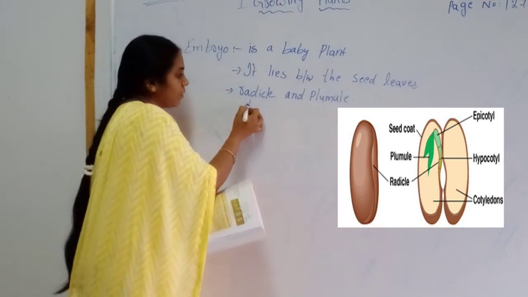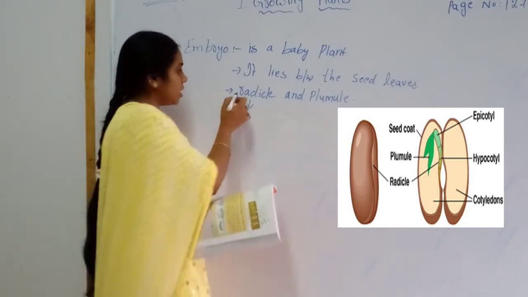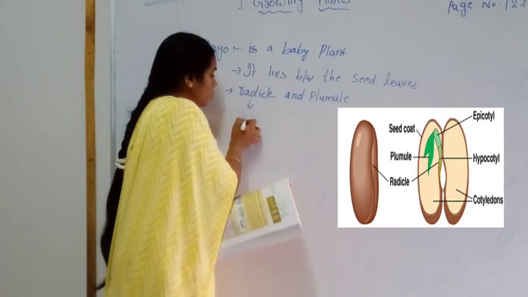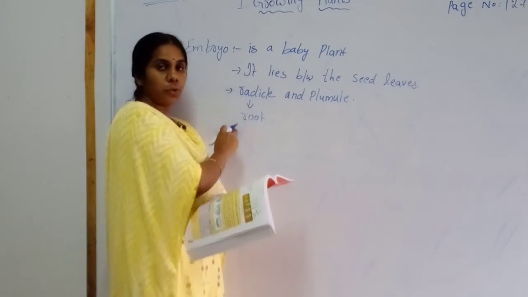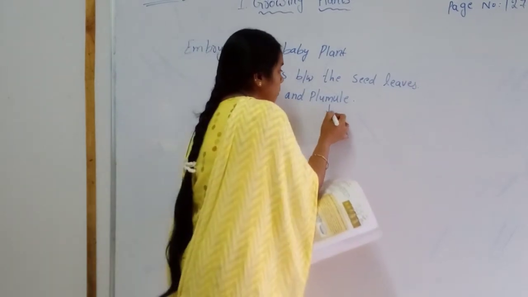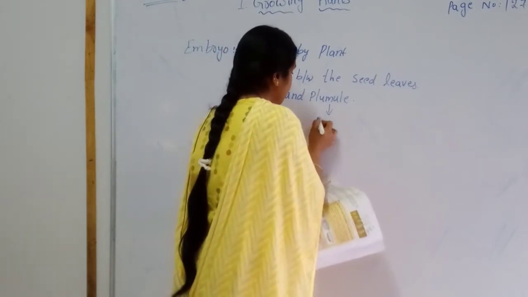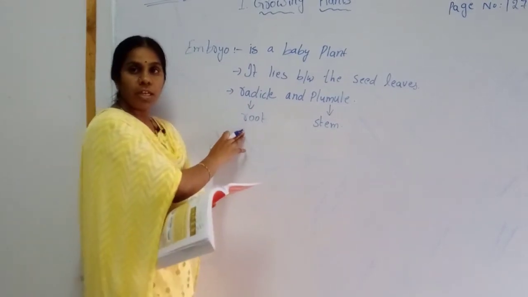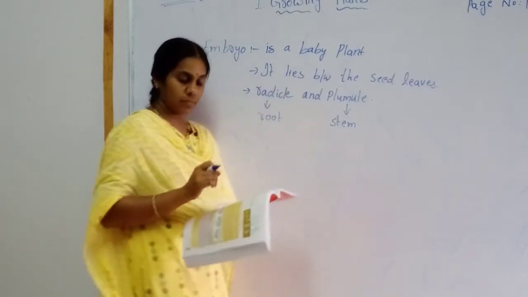This radicle develops into the root. It is very easy to remember. R, radicle. Root also starts with R, no? Radicle, root. And the plumule comes out as a stem. Radicle develops into root and the plumule comes out as a stem. Okay.